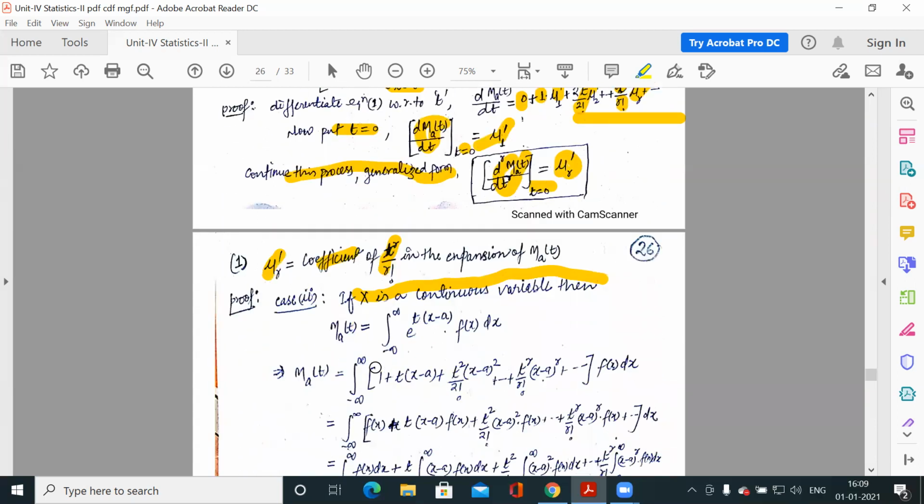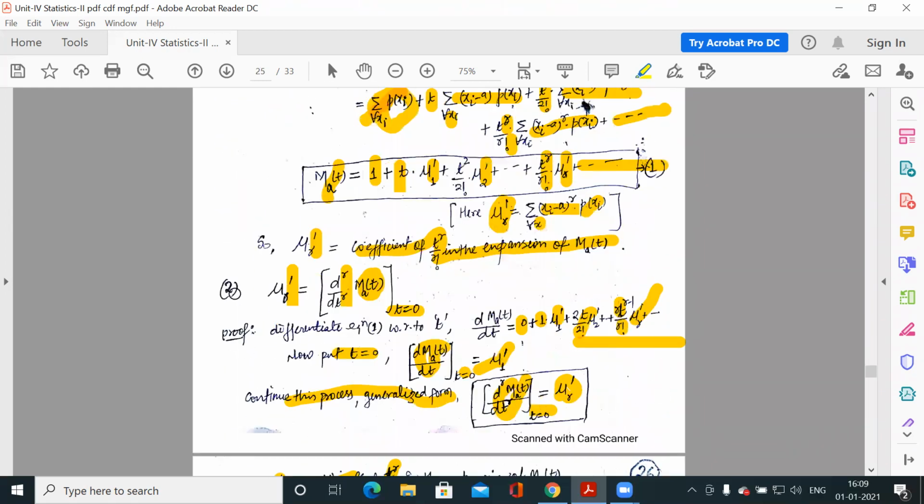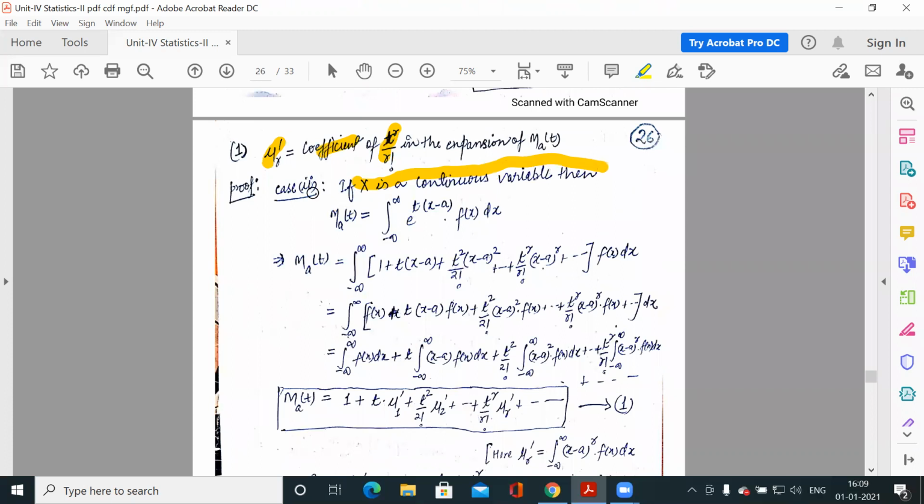Clear? And this is for the continuous case. The same two remarks hold for the continuous case. So again, the coefficient of t to the power r by factorial r in the expansion of the MGF. Now the MGF for a continuous random variable is the integration of e to the power t(x minus a) f(x) dx. So now expand this: 1 plus t(x minus a) plus t square (x minus a) square by factorial 2, up to t to the power r (x minus a) to the power r by factorial r, up to infinite, into f(x).